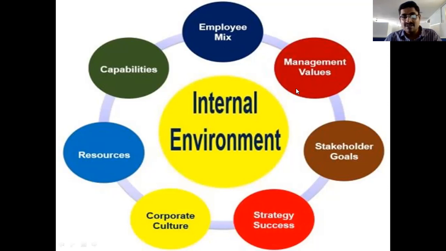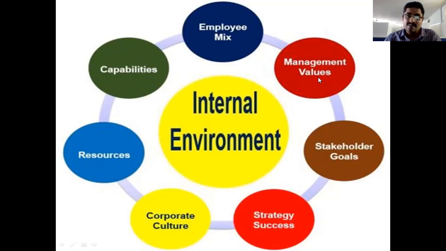And the next thing in the internal part is the management values and the company values. Company targets and company values come under the management or organizational values.